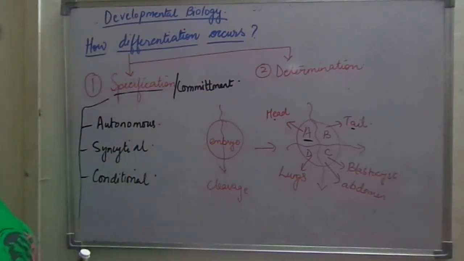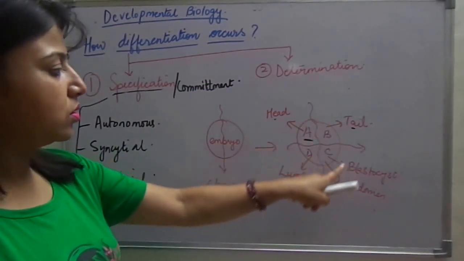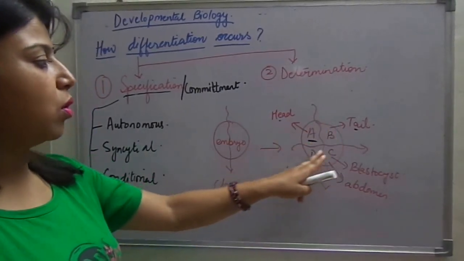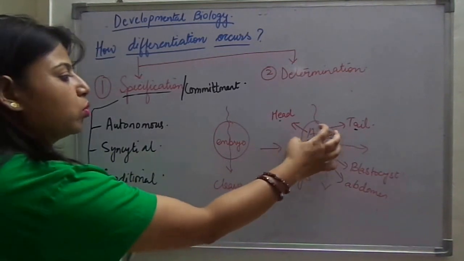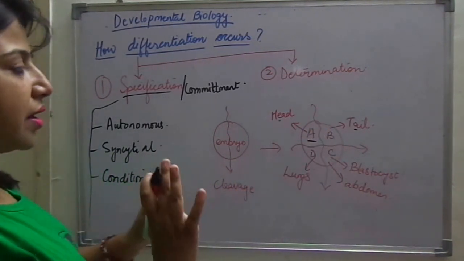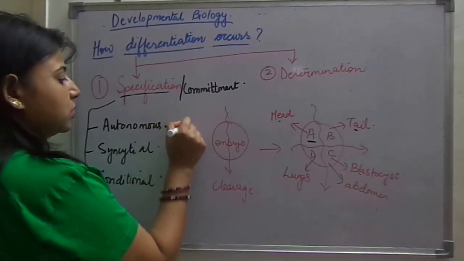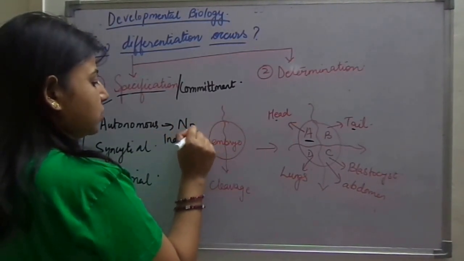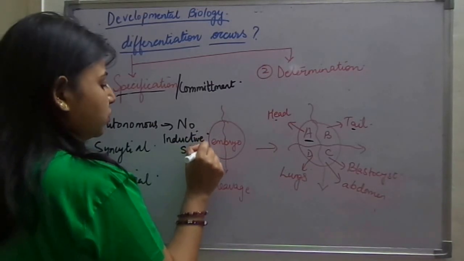Right? In autonomous specification, suppose we take this example. What happens? There are no inductive signals in autonomous specification.